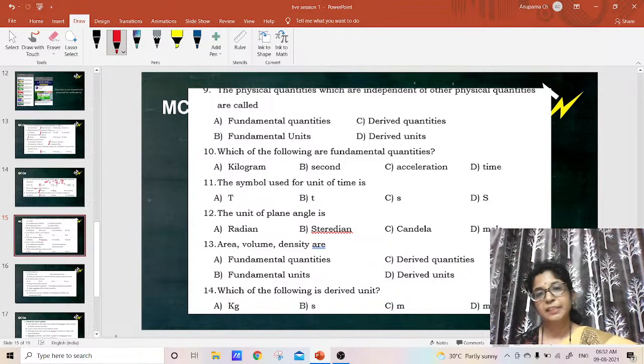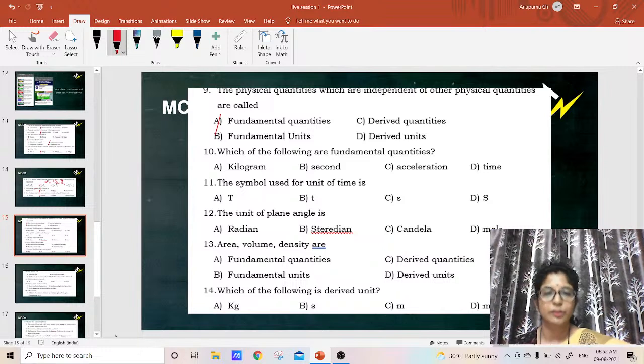Right. The physical quantities which are independent of other physical quantities are called, as I told you, fundamental quantities. They don't depend on other physical quantities, whereas a derived quantity depends on fundamental quantities. Right? Which of the following is a fundamental quantity?